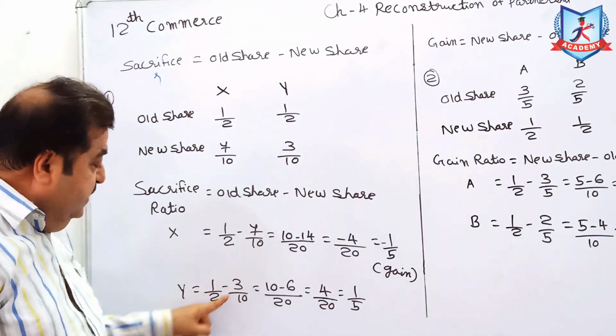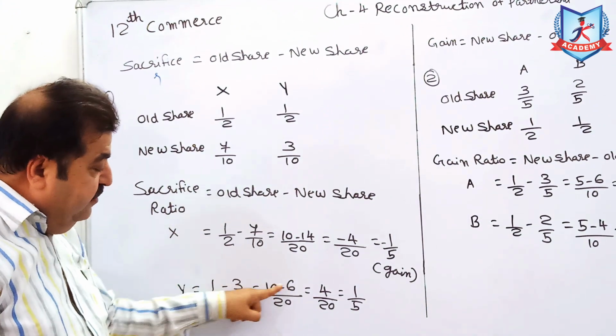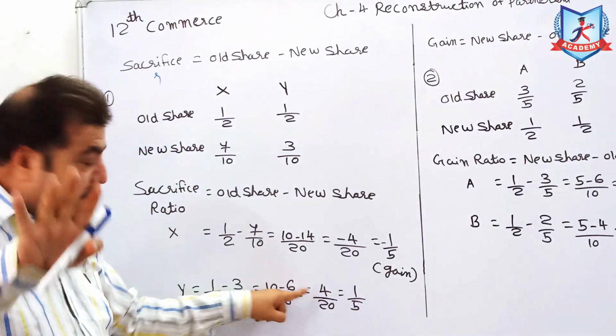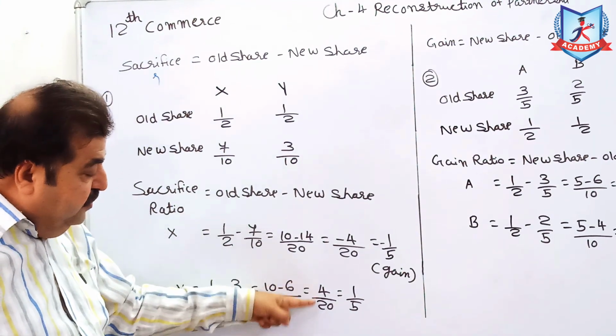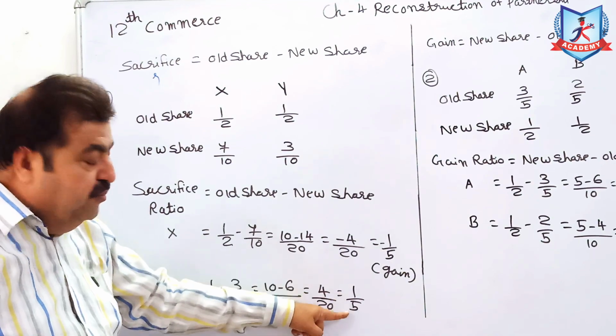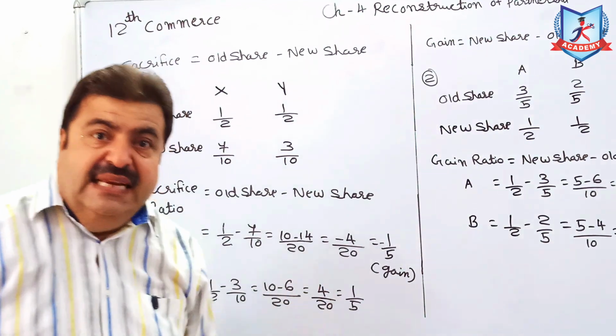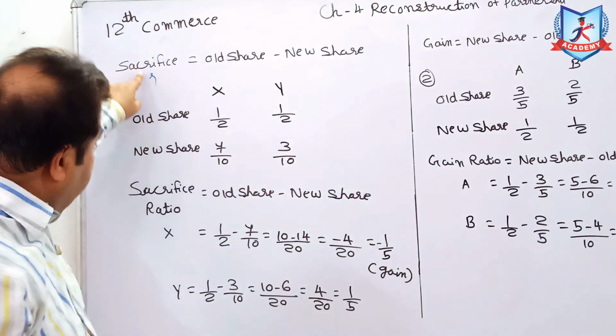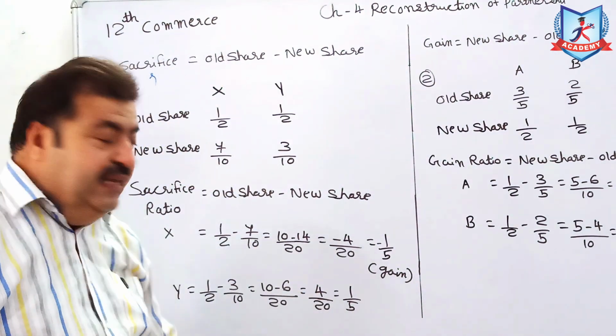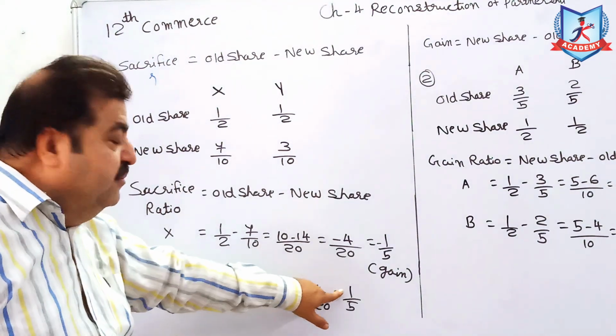10 ones are 10, 3 twos are 6. 10 minus 6 is equal to 4. 10 into 2 is equal to 20. It comes 4 upon 20 is equal to 1 upon 5. So here the answer is positive. So sacrifice made by partner Y is 1/5.